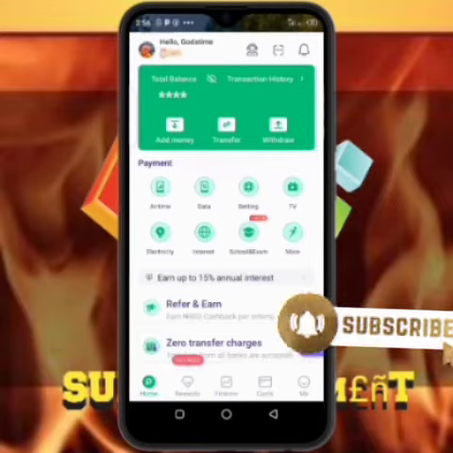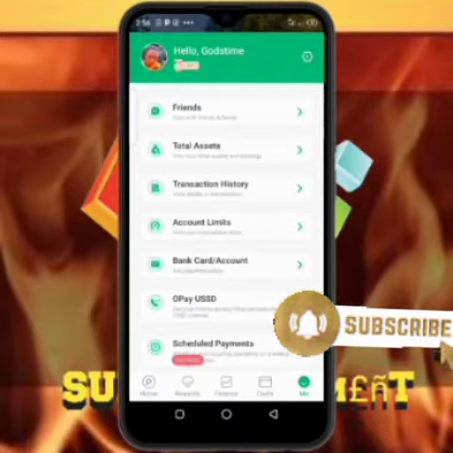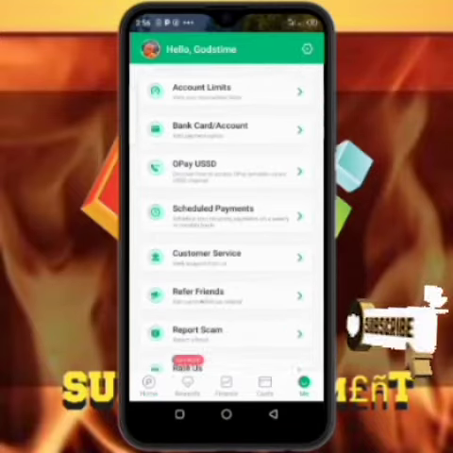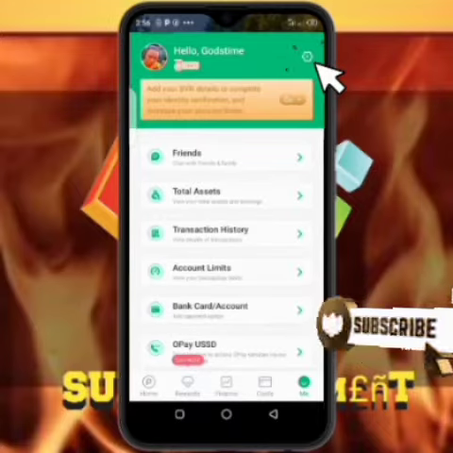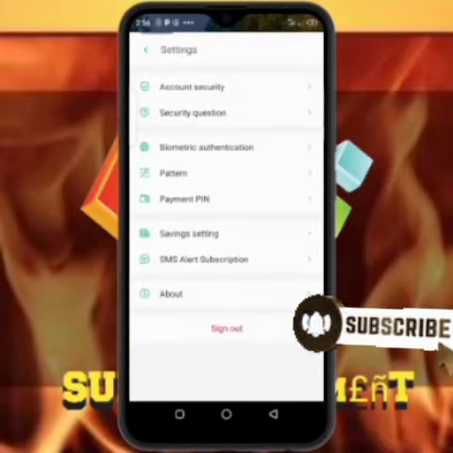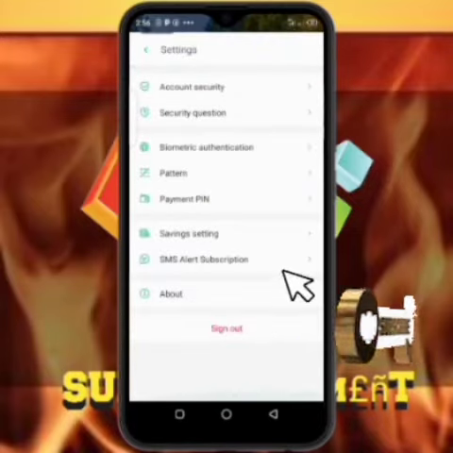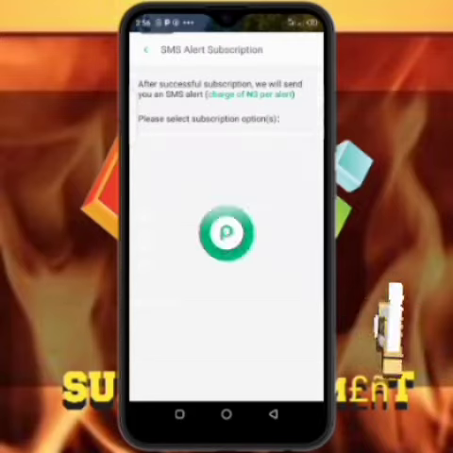Sorry, you click on me. Yes, you click on me. Once you click on me, you will look above this, after the picture, on the other side. You will see the setting sign, that setting button. Click on that setting button. Come down, you will see SMS alert subscription. You click that SMS alert.